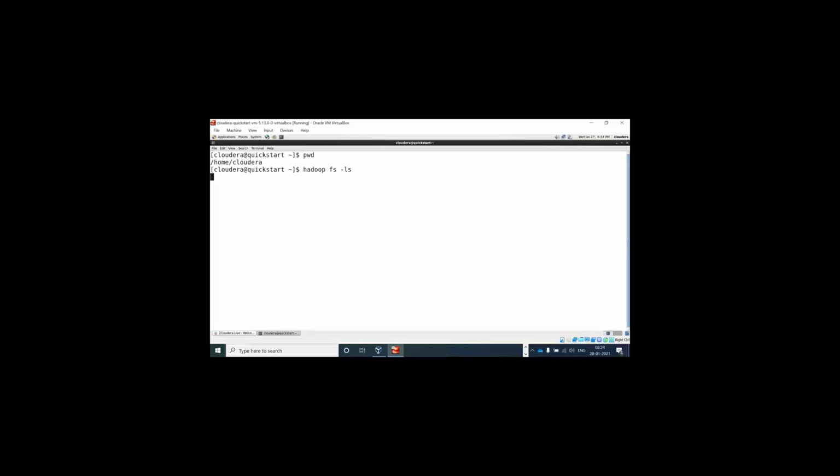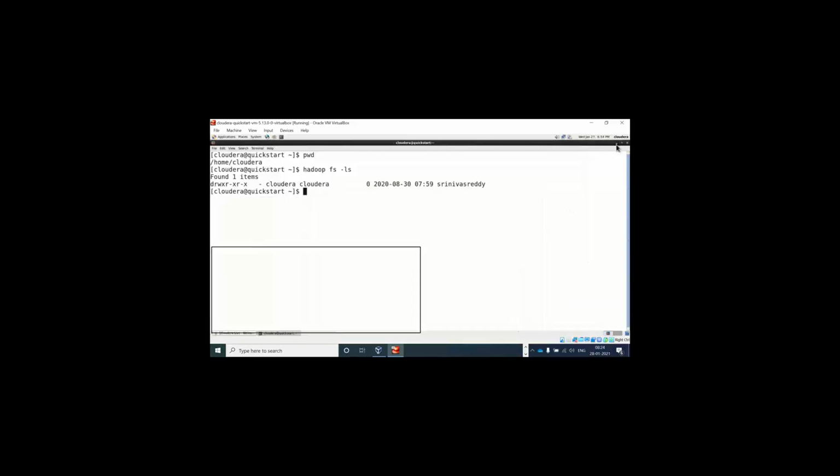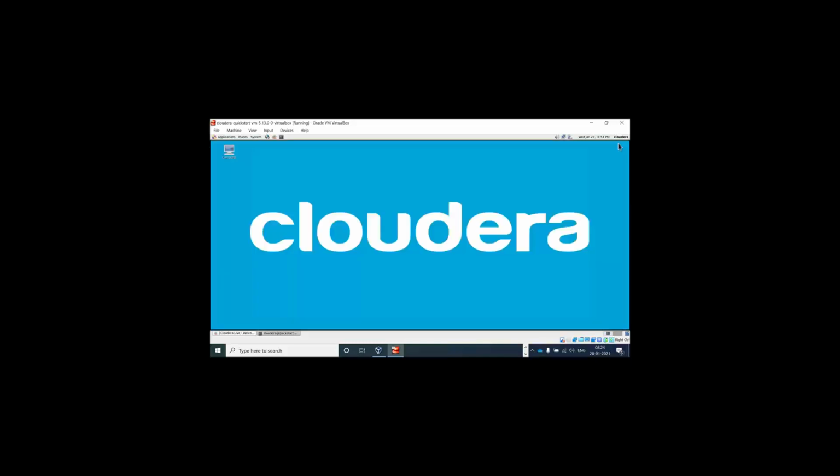Srini, how will you get that previous screen? Which one? This one? Not this one. The Cloudera one you showed, right? Once you open it, you will get it like that only. This is the one, right?